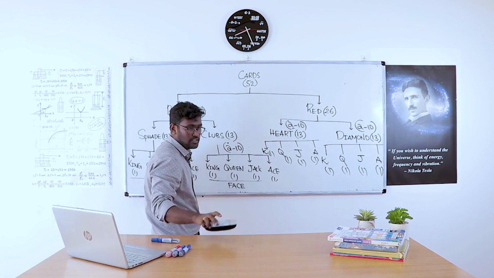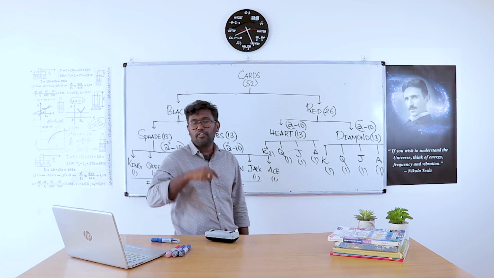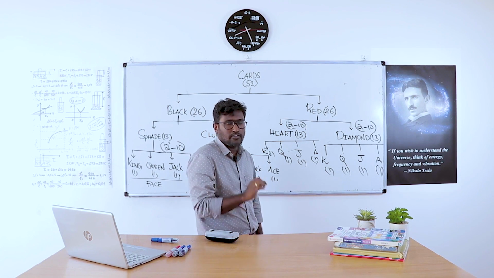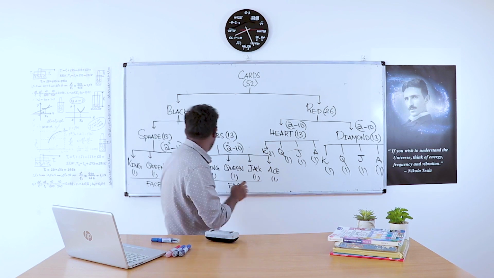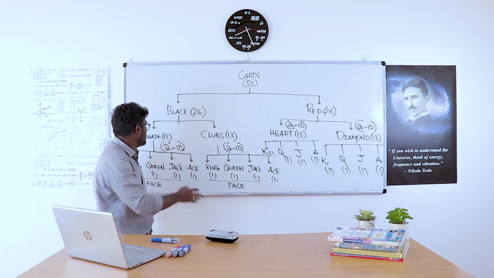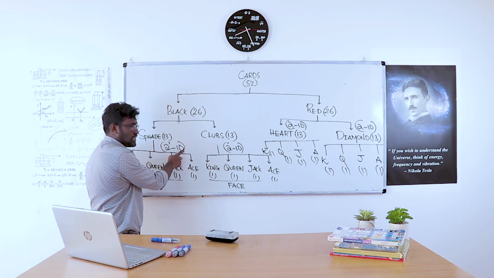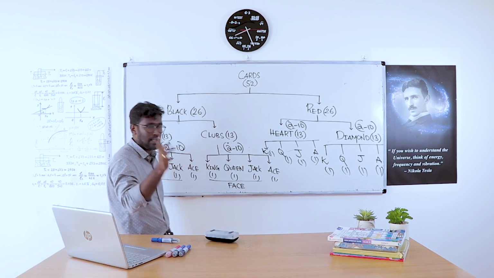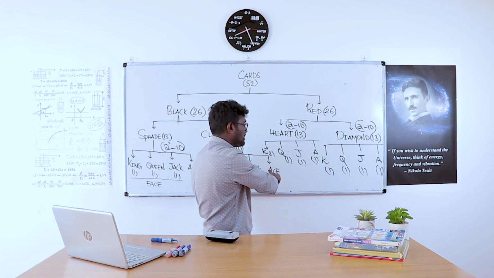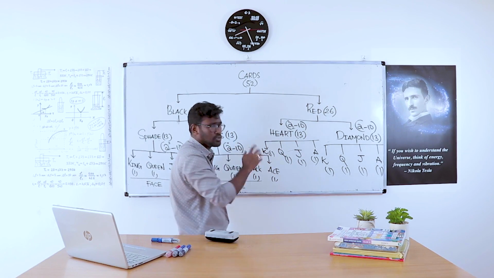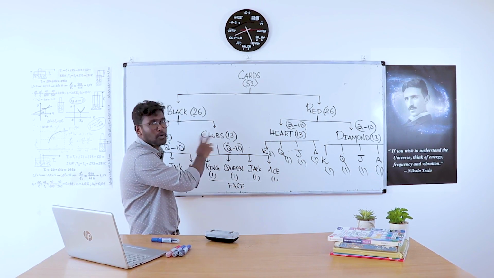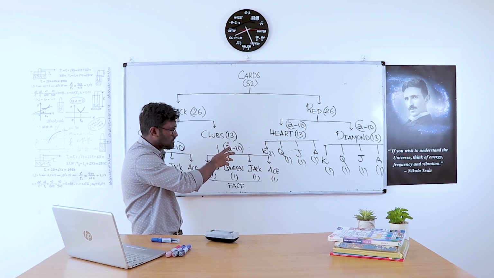So the structure of the cards is that there will be 52 valid cards. From the 52 valid cards, there will be 26 red cards and 26 black cards. From the 26 black cards, there will be spade and clubs. Spade cards are 13, club cards are 13. From the spade cards, there will be 2 to 10 numbers, then king, queen, jack and ace. Similarly, from the clubs, the hearts, and the diamonds, there will be king, queen, jack and ace and the numbers 2 to 10.